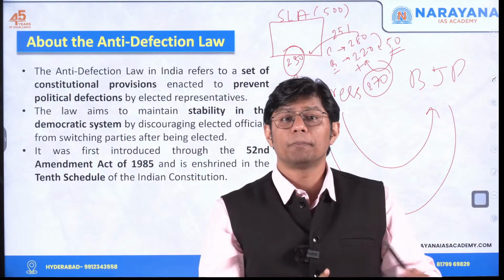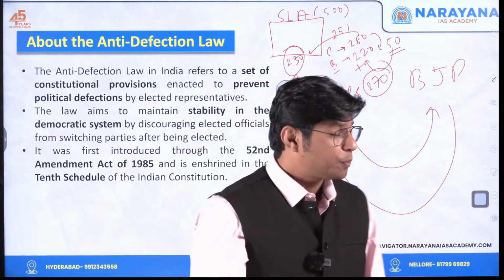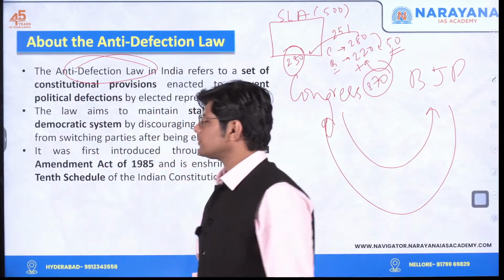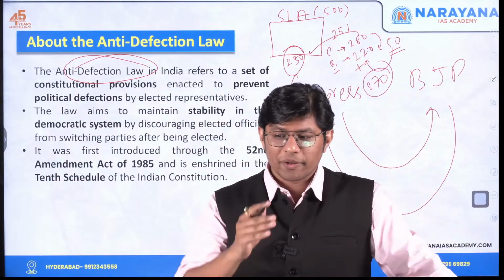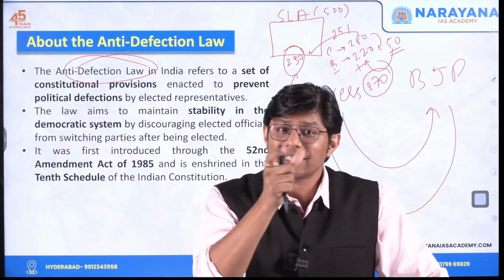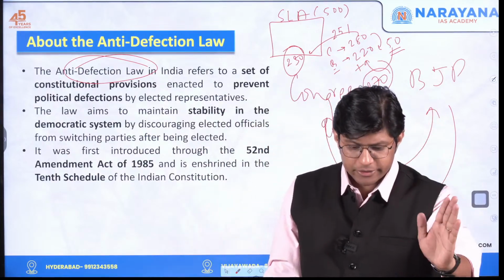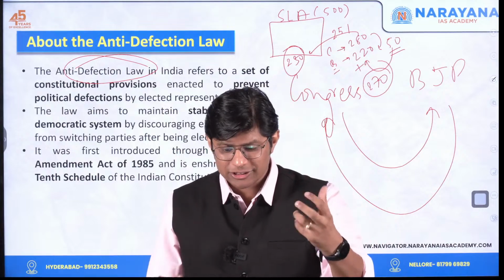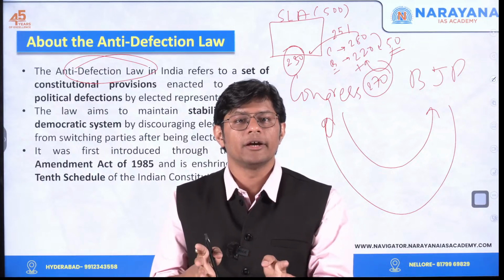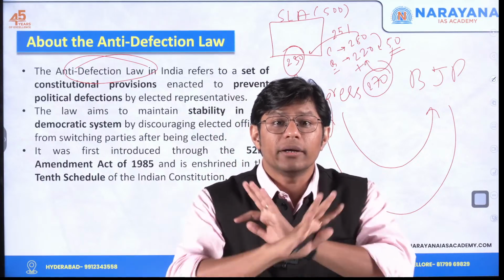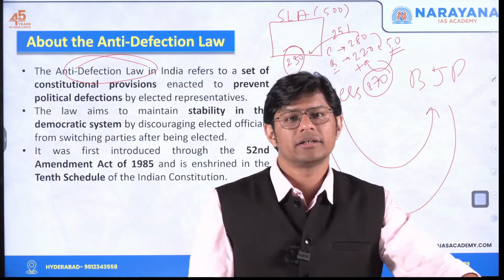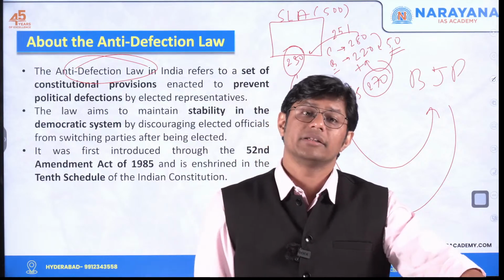And so, to prevent such defections, we have the anti-defection law. So, to prevent defection, we made a law named anti-defection. We have to stop defections. What is the purpose? The purpose is to make the democracy robust. How? By ensuring that members are not switching sides. So, if you switch sides, you will be disqualified. The purpose is to establish stability in the government. This is the purpose.